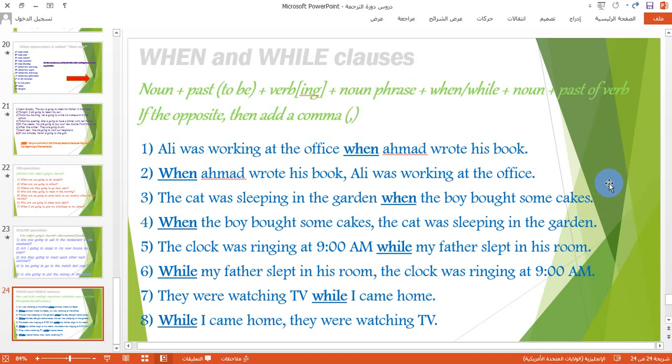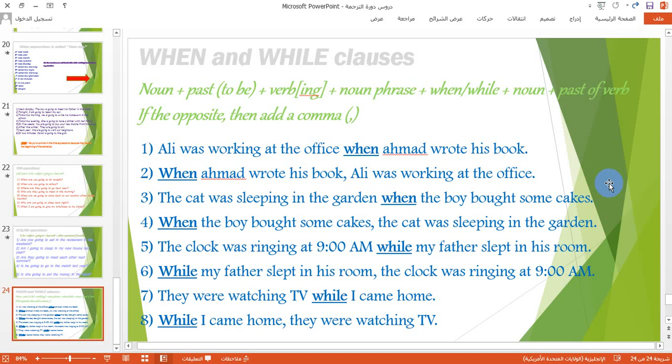For example, in the form below: the noun phrase, then the past of the verb to be, like was or were, then the verb with ing. After that we put a noun phrase, for example, at the office, his book, in the garden, etc.